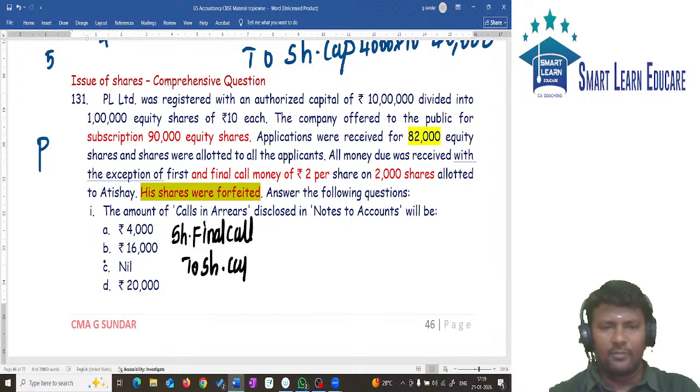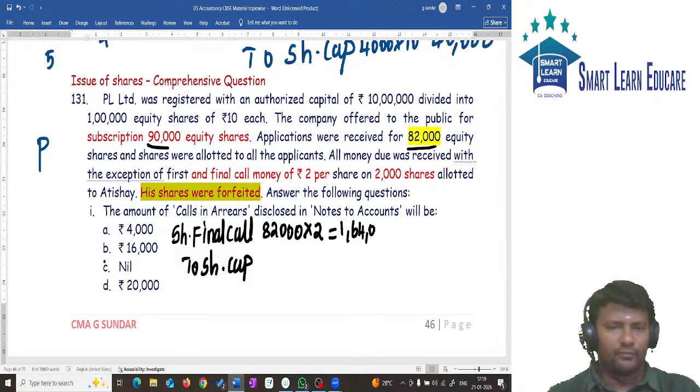This is how we pass the first entry. For how many shares? We issued 90,000, but the public subscribed for only 82,000. So we pass the entry for 82,000 into 2, that is 1,64,000.